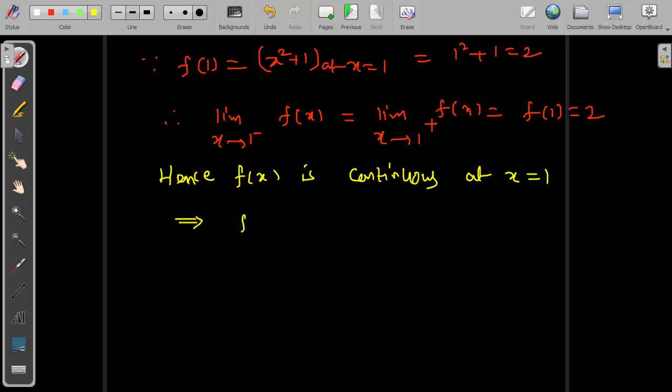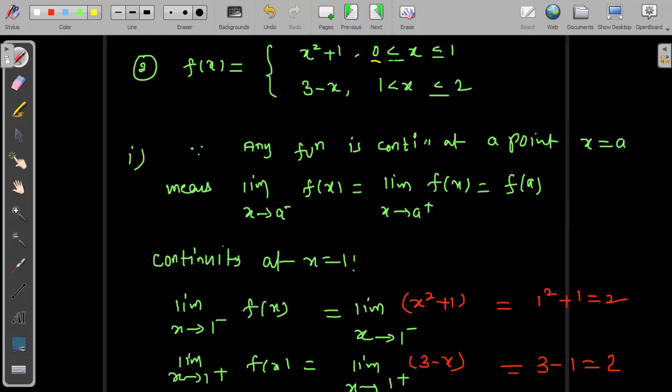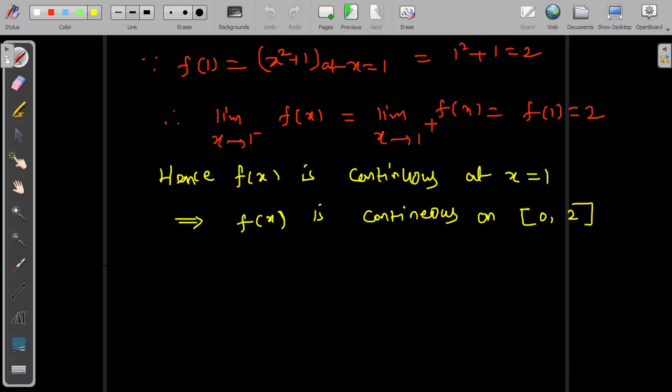So we can generalize now. f of x is continuous on the closed interval 0 to 2. 0 is the initial value, final value here is 2. So as per the given problem, from 0 to 2 the function is continuous. This is finished. Now the continuity part is finished.